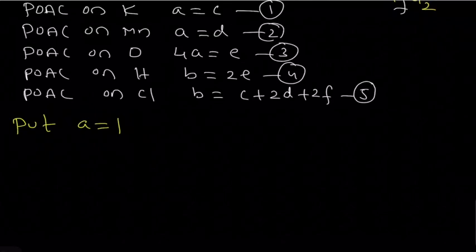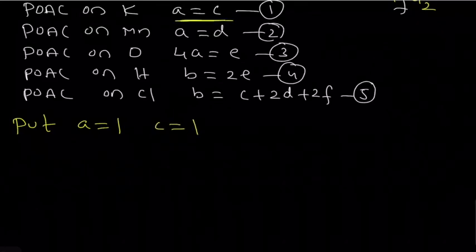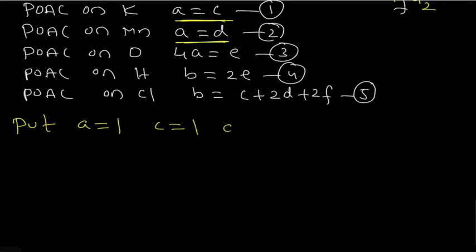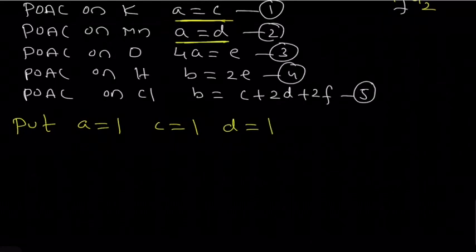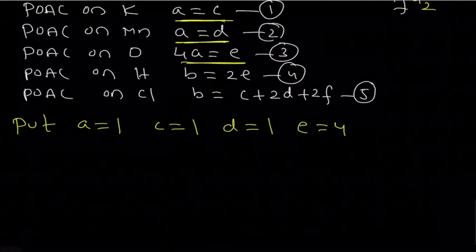Then A value 1 means A is equal to C, that is C is equal to 1. From these two equations, A is equal to C. Second equation, A and D, so A value 1, automatically D value also 1 from equation 2. From equation 3, 4A is equal to E, put the A value 1, so E is equal to 4.